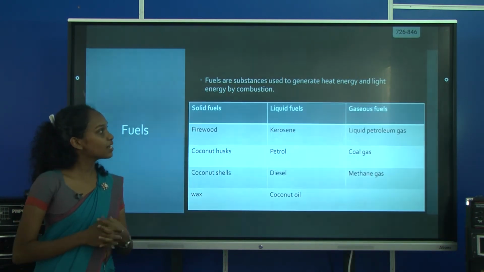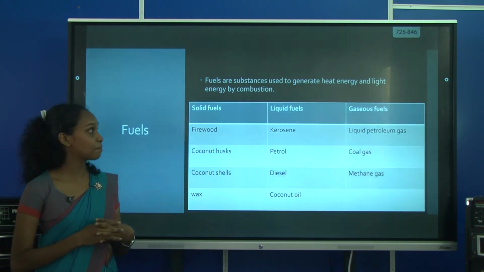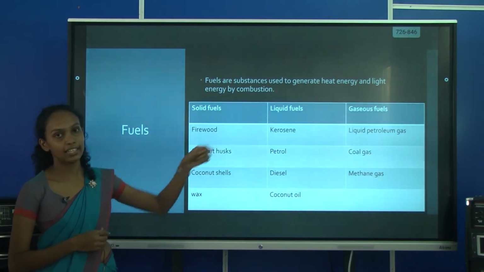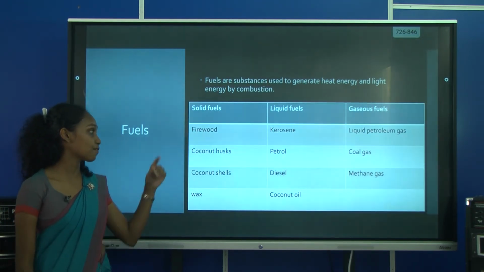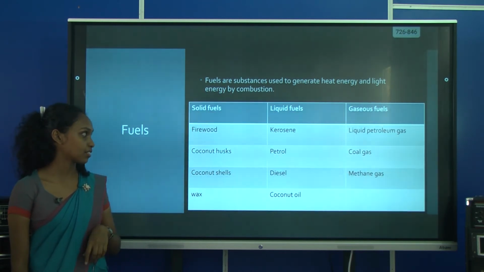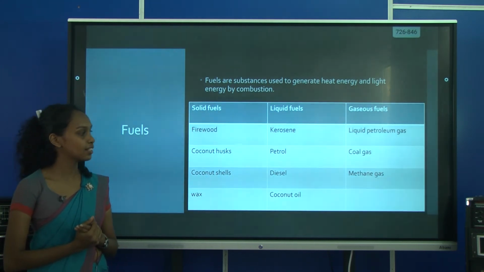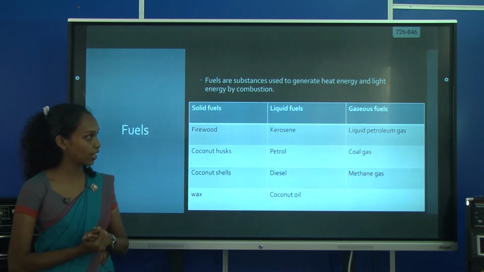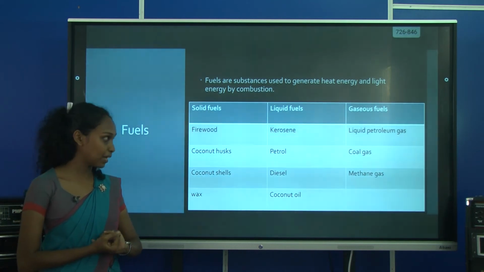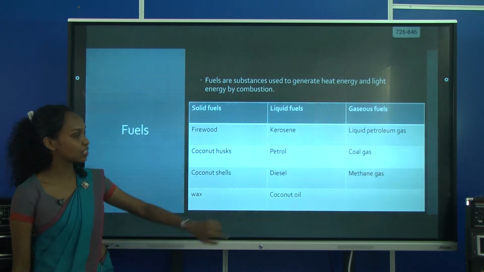Fuels. Fuels are substances used to generate heat energy and light energy by combustion. There are solid fuels, liquid fuels and gaseous fuels. Solid fuels are firewood, coconut husk, coconut shell and wax. Liquid fuels. What are liquid fuels? Kerosene, petrol, diesel and coconut oil. Gaseous fuels. Liquid petroleum gas, that is LP gas, coal gas and methane gas are examples of gaseous fuels.